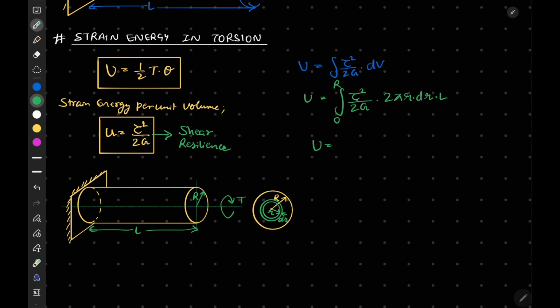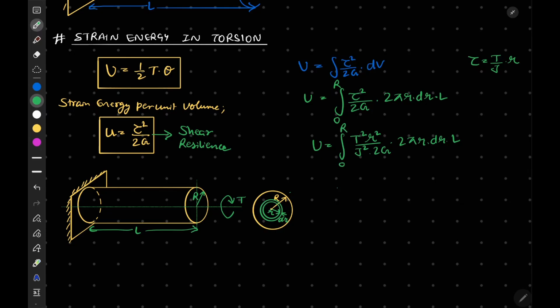But now if we look at tau, tau also varies, tau is a function of r. So we can substitute using the torsion equation, tau is equal to T by J into r. If we substitute it here, we will obtain the integration of T square r square upon J square into 2G times 2 pi r into dr into L, and of course from 0 to R.